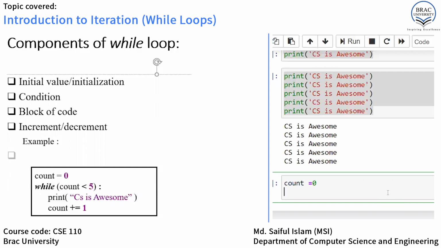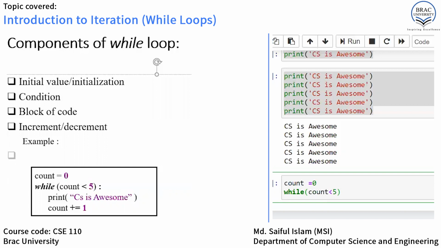We have to write while, then first bracket open, first bracket close, that means parenthesis. And inside the parenthesis, we have to put the condition. So condition is count is less than 5. Okay, count is less than 5.